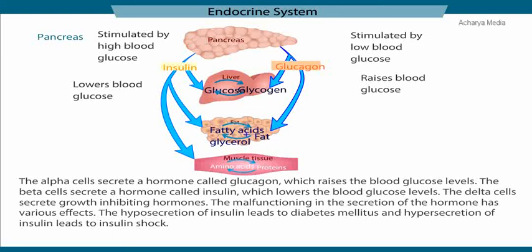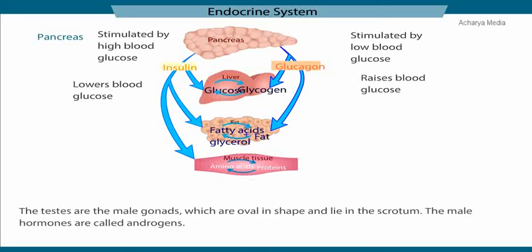The malfunctioning in the secretion of the hormone has various effects. For instance, if the pancreas does not secrete sufficient amounts of insulin, the liver and muscles will be unable to convert the excess blood glucose into glycogen, and glucose utilization for energy production or fat production is reduced. Thus, the hyposecretion of insulin leads to diabetes mellitus, and hypersecretion of insulin leads to insulin shock.